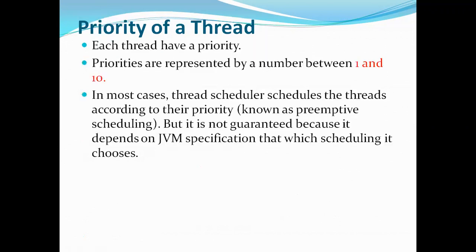Next thing is why we actually have priority for a thread. Because if you have too many threads to execute, then the one which has higher priority will execute first. That's why priorities are given for each thread. See the third point: the thread scheduler schedules the threads according to their priority. But it is not guaranteed, because it depends on the JVM specification which scheduling it chooses.